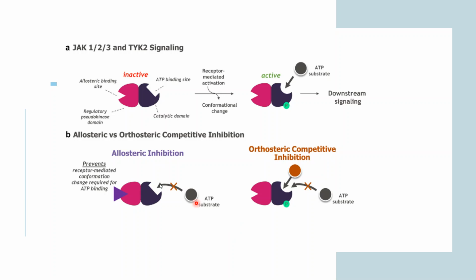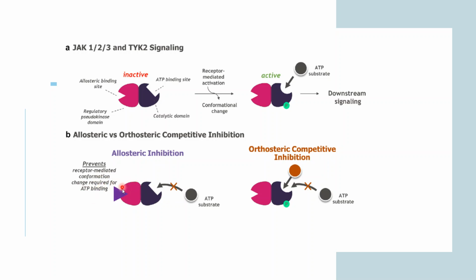So basically here you can see allosteric inhibition. This is the active site, so the substrate will bind. And here this is the allosteric site, which prevents the conformational changes required for ATP binding.